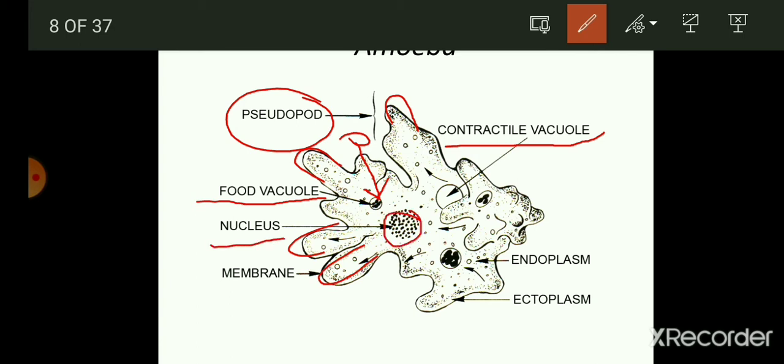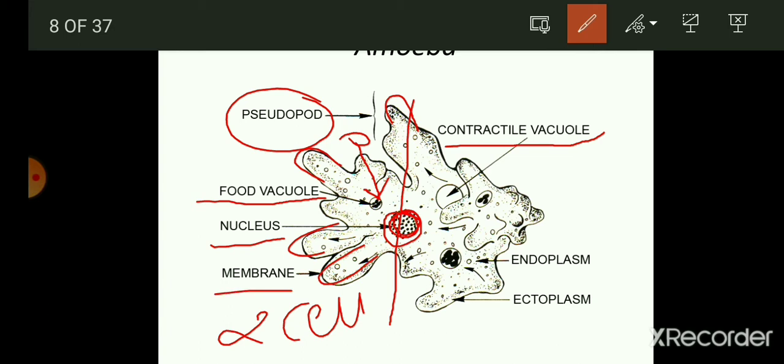As we know, the nucleus contains genetic material, and when this amoeba divides, it will form two daughter cells. This nucleus is also divided with it, and this is reproduction. This is the simplest form of reproduction, where this single cell breaks into two different cells, and the nucleus also breaks.